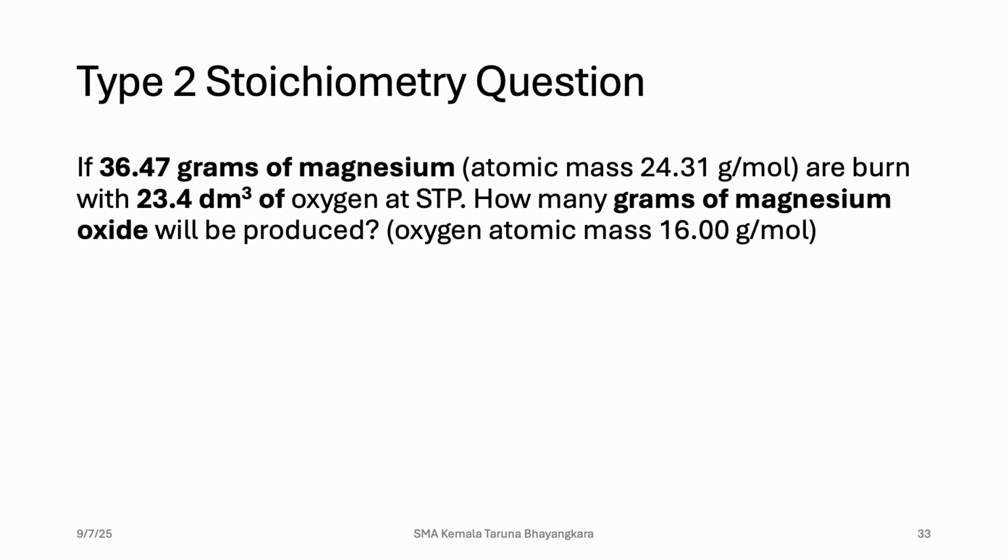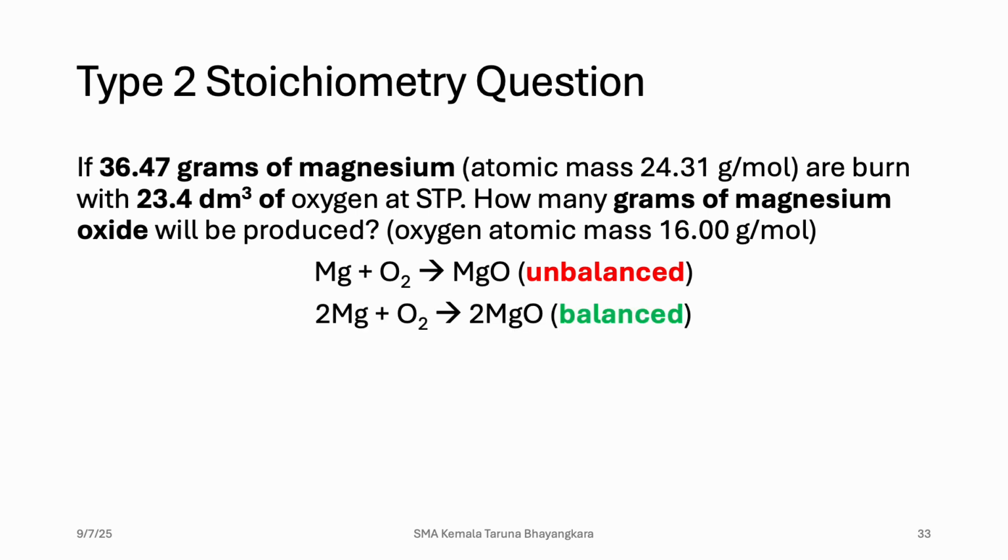So, like the first one, we need to construct the chemical equation. Here, Mg is burned with oxygen to form magnesium oxide. So, Mg plus O2 to form MgO. This is still unbalanced, and then we balance it. So the balanced chemical equation would be 2Mg plus O2 to form 2MgO.